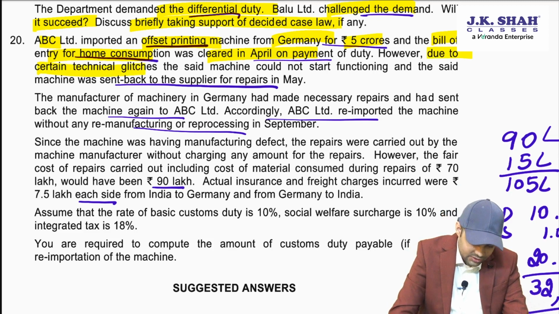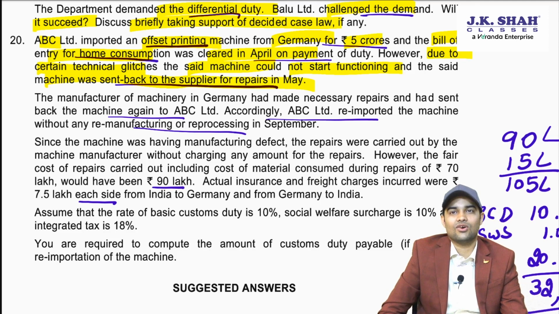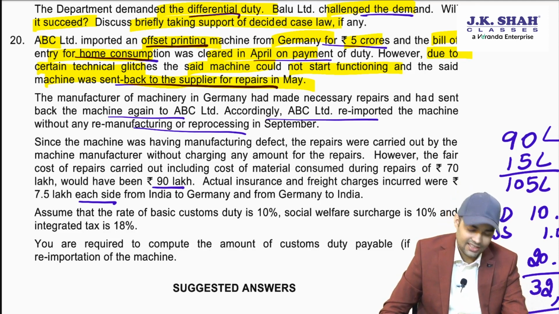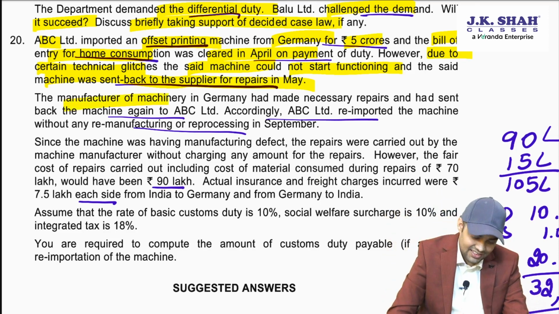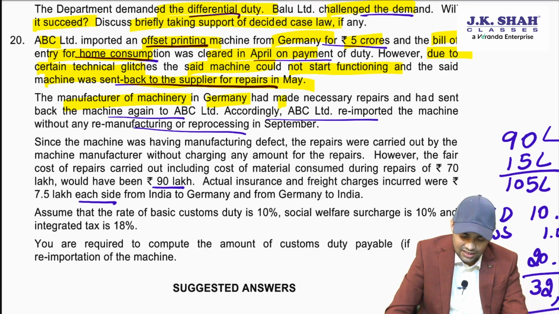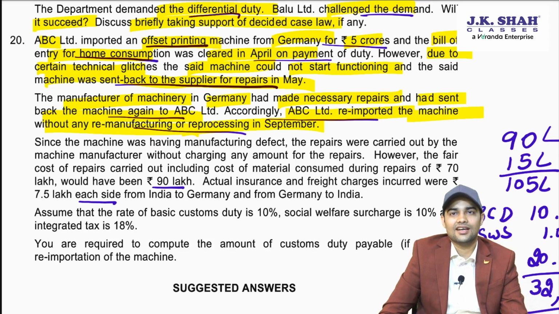However, due to certain technical glitches, the machine could not start functioning and was sent back to the supplier for repairs in May. So you imported it, you paid custom duty, you have sent it back for repair. The manufacturer in Germany made the necessary repair and sent the machine back to ABC Limited. ABC Limited re-imported the machine without any remanufacturing or reprocessing in September.